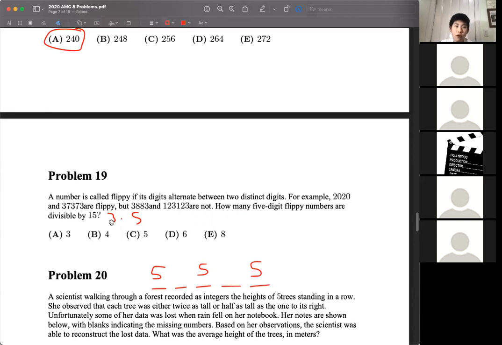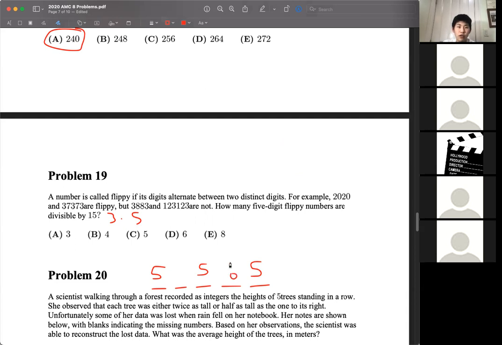And that's where this divisible by 3 comes in. We know that the sum of the digits has to be a multiple of 3. Now the first 3 5s here add up to 15, which is already a multiple of 3. So that means that these two digits must add up to a multiple of 3. And since they have to be the same digit, that means they also have to be divisible by 3 themselves. Otherwise, this won't work.